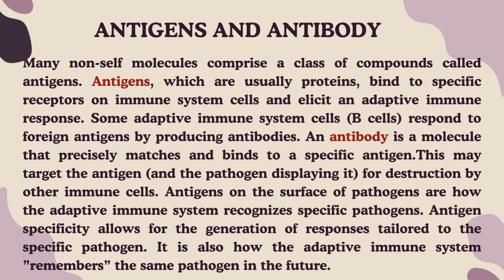An antibody is a molecule that precisely binds to a specific antigen. This may target the antigen and the pathogen displaying it for destruction by other immune cells, and antigens on the surface of pathogens are how the adaptive immune system recognizes specific pathogens.